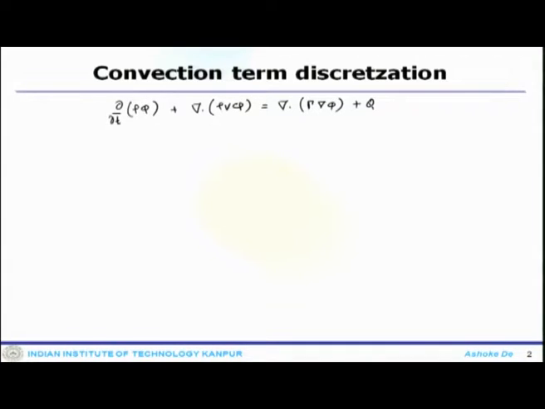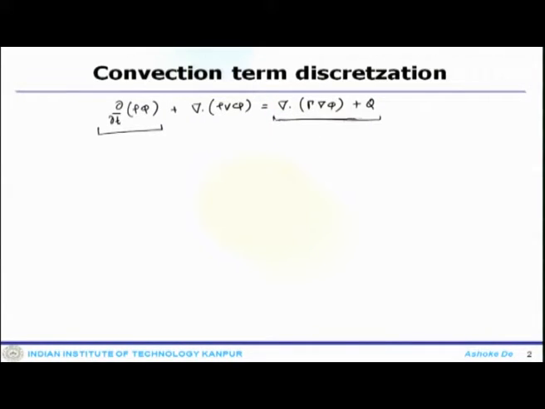What we have looked at so far in discretization is only this portion. We did not consider the transient term or the convection term.